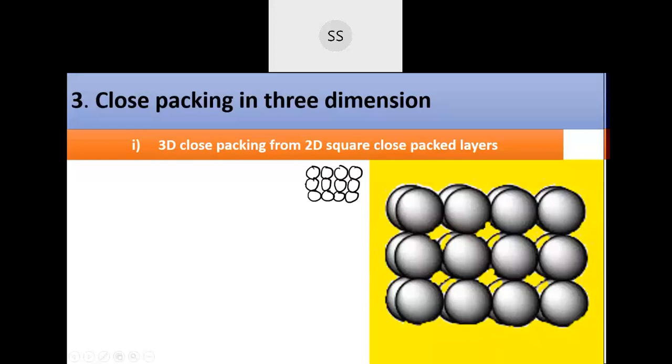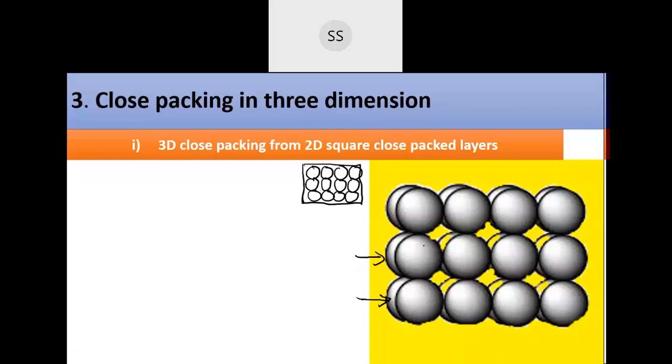Based on this 2D arrangement, you are going to stack the volume. This will be like your base, correct? Imagine this is a sheet. If you have one sheet, above that you place the next one like this. This is the base one, and above that you stack the same thing, one above the other. When you stack it like that, you will get a 3D structure.